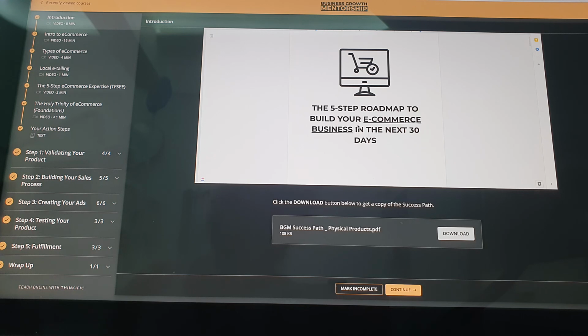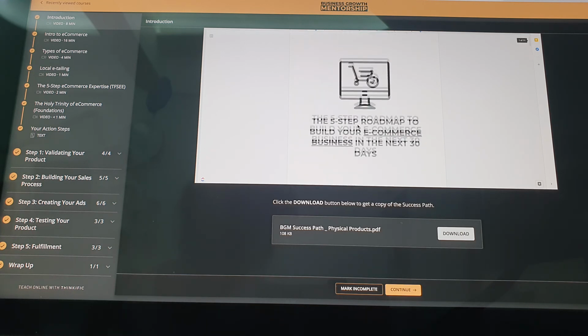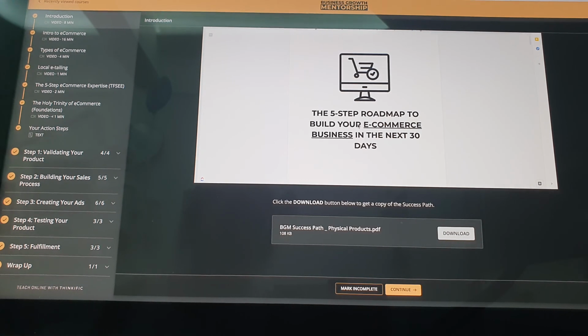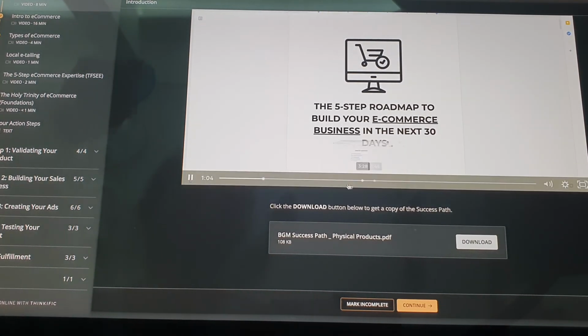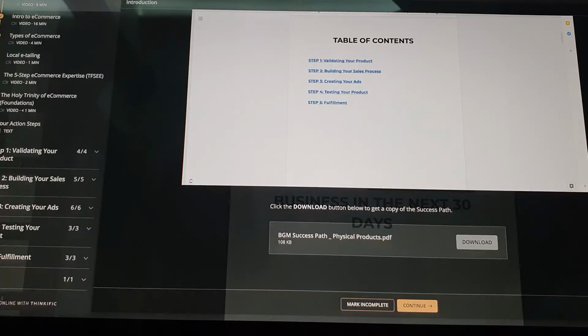Now, this is just a quick overview and walkthrough of the e-commerce success path to set expectations. This is a 5-step path. By the way, this PDF is below this video. Right below this video, you'll see a link or a button, and when you click on it, you can download this exact PDF that you're seeing right now. So if you scroll down, you'll see a button that redirects to this PDF. You can see 5 steps here.